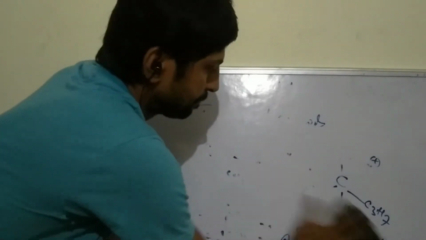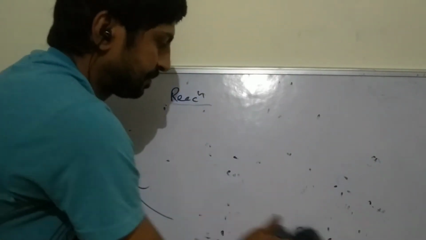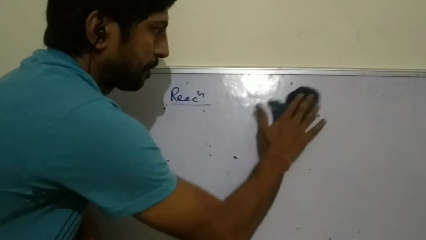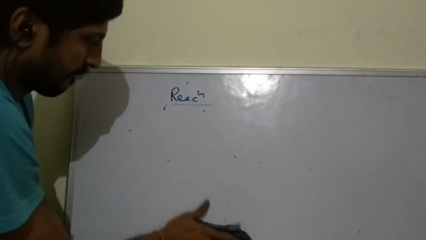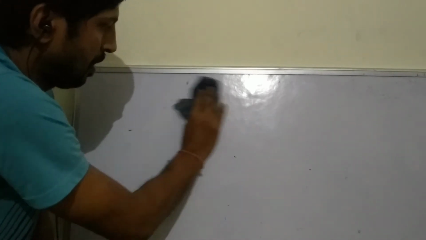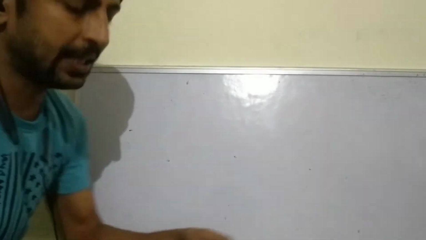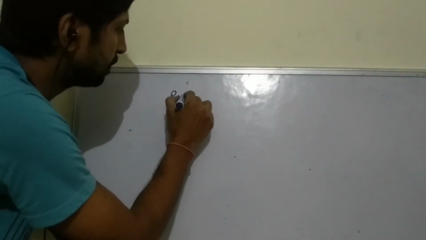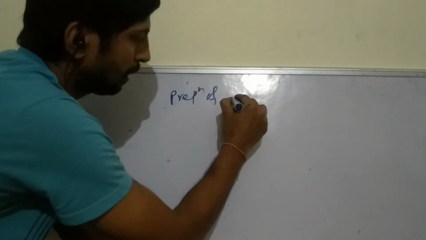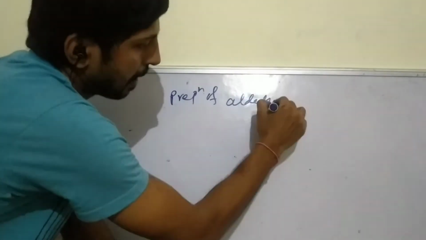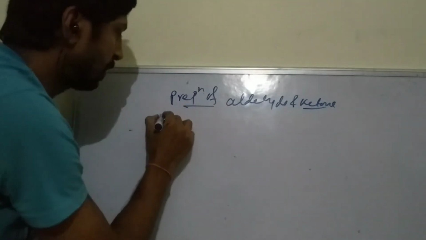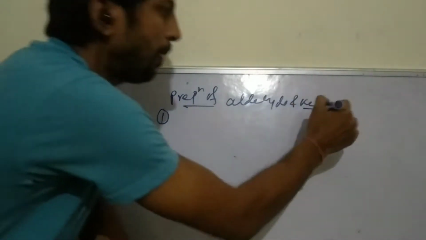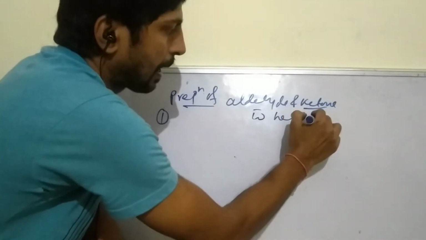preparation of aldehyde by using Grignard reagent. It is also discussed in the third chapter, aldehyde and ketone. So, preparation of aldehyde and ketone. Number 1 process, with the help of Grignard.